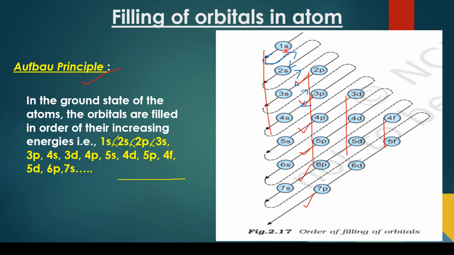That would be 1s. If I follow the line like this, 2s, then I'm coming here, 2p, 3s, then 3p, 4s, and this is the order that you are getting. Now, the mistake I was telling you: if I go like this, 1s, then 2s, and I'm ignoring the dotted line, then I'm going like this, 2p and 3s. Till here it is okay. Once I reach here, it becomes 4s and 3p. Then it becomes 3d and 4p, so everything will go wrong. So be very careful when you are making it, and this will help you to learn the order.